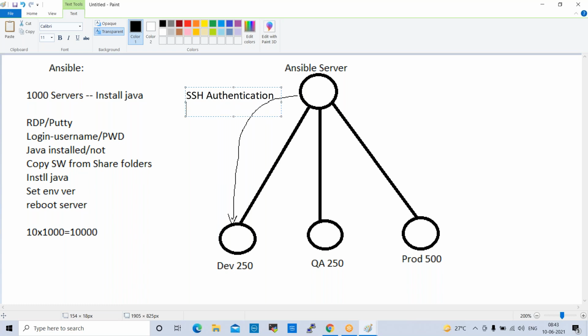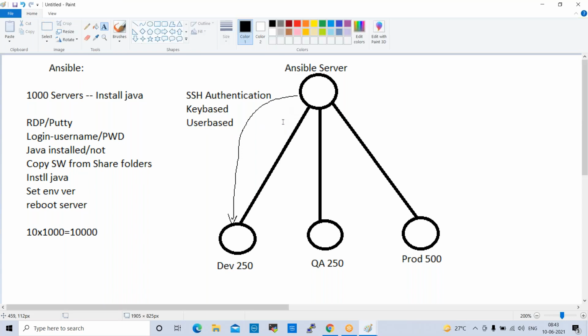In authentication, we have two types. The first one is key-based authentication. The second one is user-based authentication. Two types of authentication we have, key-based and user-based. In real time, we use key-based only. In our test lab also, we use key-based only.